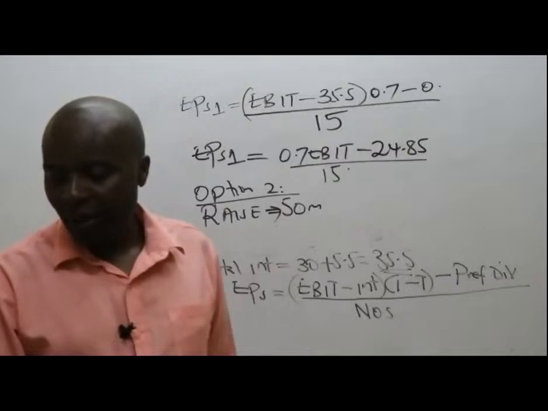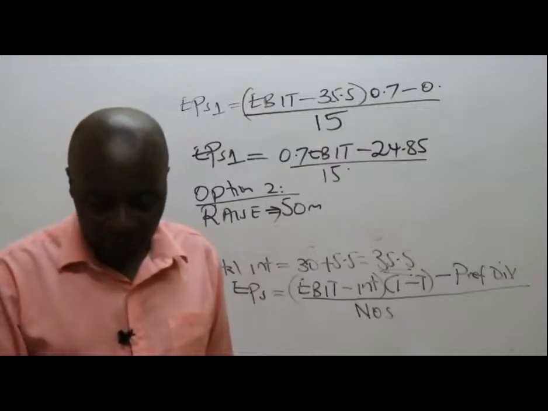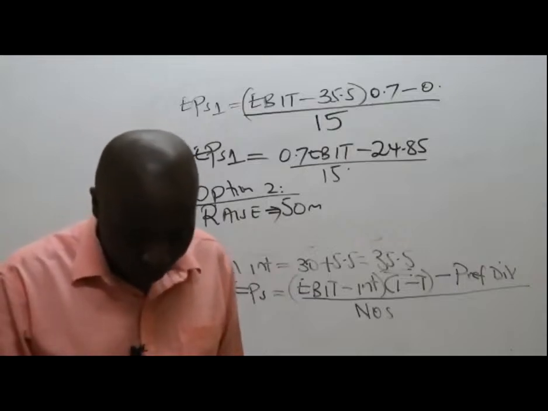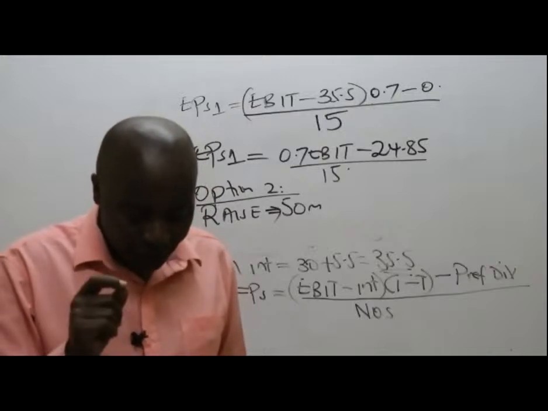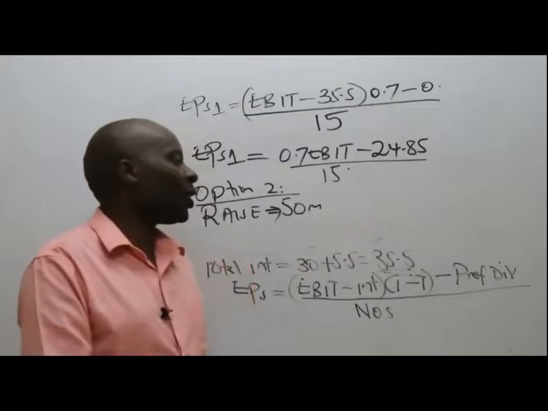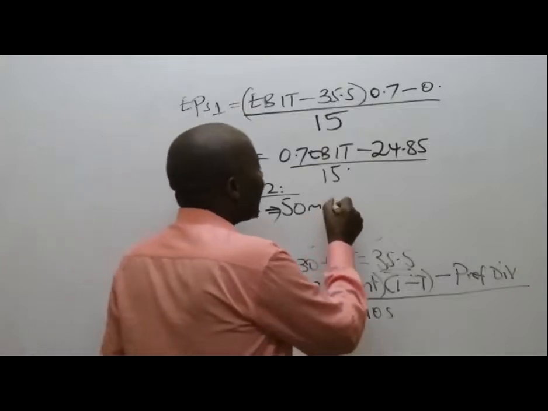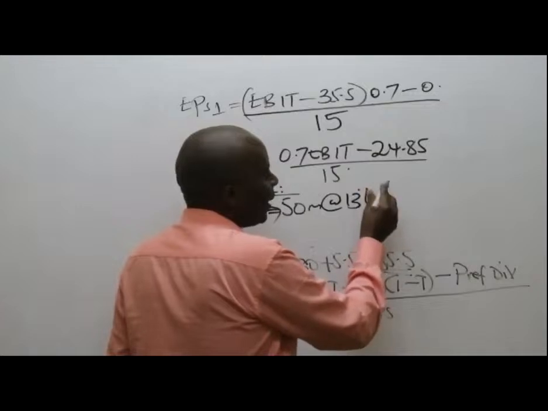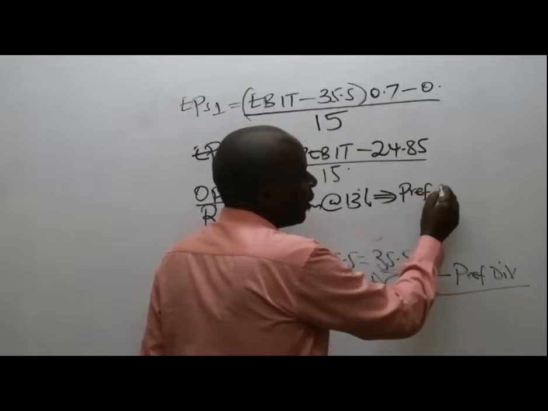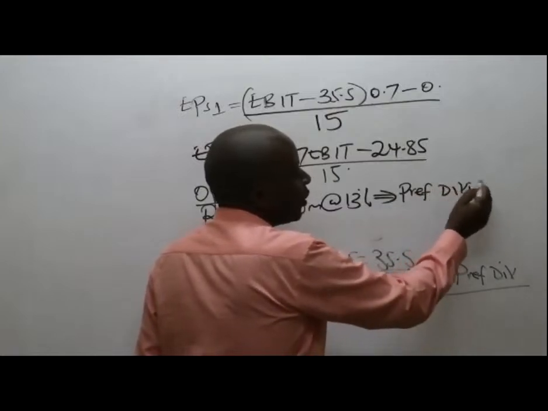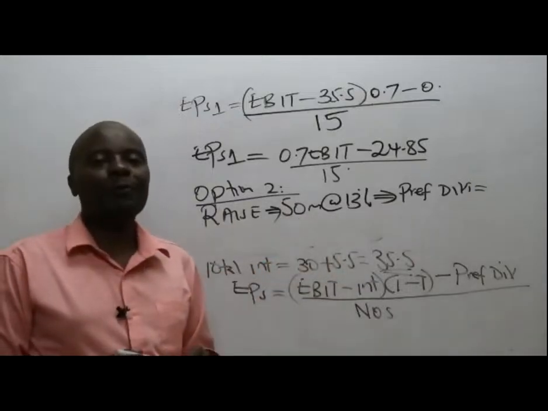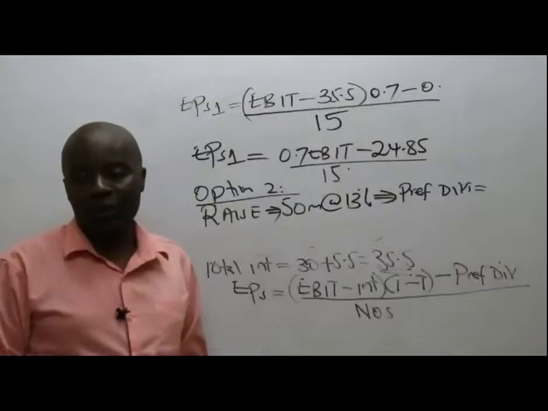We are told on that question on WhatsApp that option number 2 is to issue 13% cumulative preference shares. So the most interesting thing here will be the preference dividends, which will be 13% of the par value.